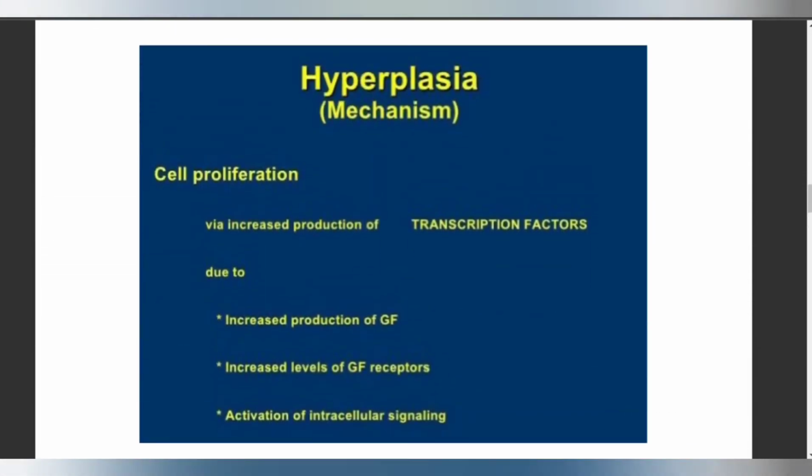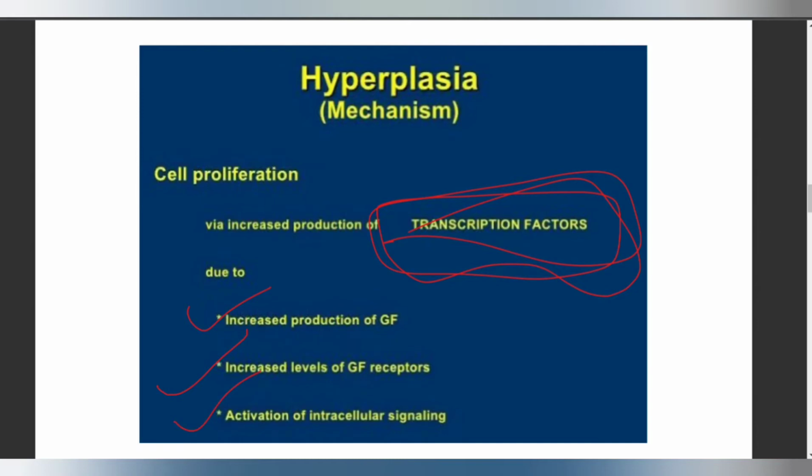Now the mechanism of hyperplasia. Hyperplasia mainly occurs when there is cell proliferation. The cells will proliferate and there will be an increase in the production of transcription factors, which is mainly due to activation of the signal transduction pathway. When there is activation of the transduction pathway, it increases the transcription factors and leads to cell proliferation. This might occur due to an increase in the production of growth factors, or an increase in the level of growth factor receptors, or activation of intracellular signaling.